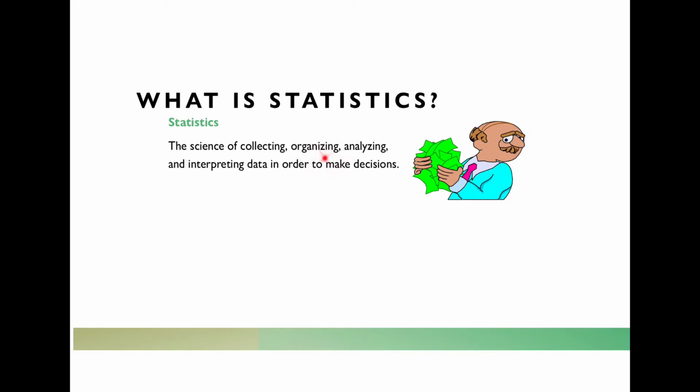And then once we've organized it, we do some analysis on it. What is the data telling us? What are some numbers that we can get that would give us insight about this entire set of, say, 2,000 pieces of data? And then we have to interpret that, right? What does this tell us about the sample that we have taken? And hopefully, what does that tell us also about the larger population that our data was taken from?